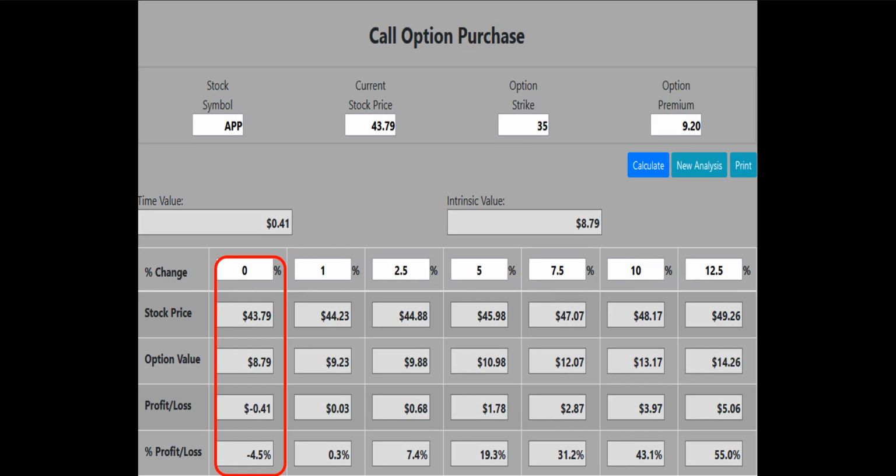And notice that if the APP stock price does not make the expected move up and remains flat at expiration, the 35 call would only lose 4.5% or $41, compared to the 100% or $200 loss for the 45 strike call that we looked at earlier.